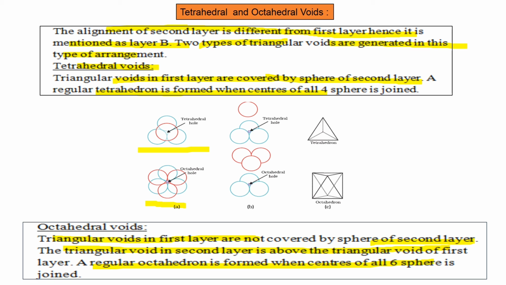These are six spheres joined, and this is the octahedral void, and this is a tetrahedral void or hole. This is the structure of a tetrahedron, and this is the structure of an octahedron. Okay.